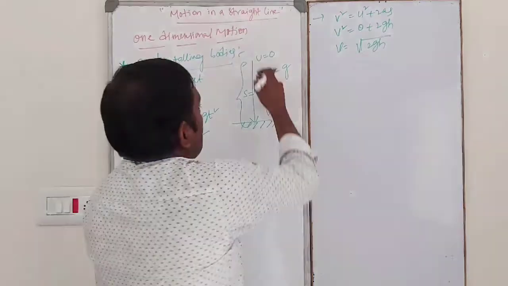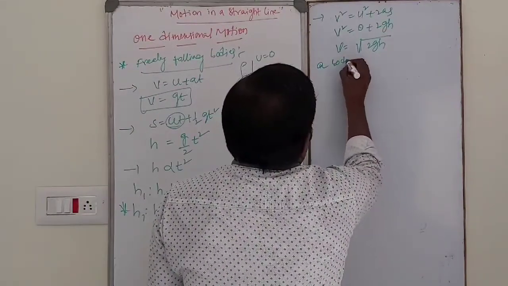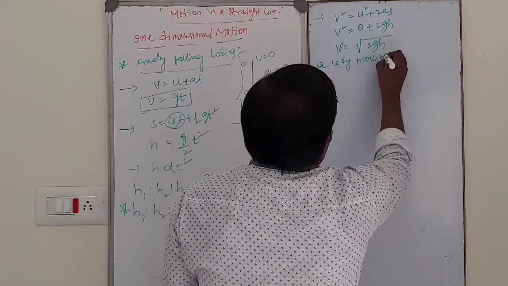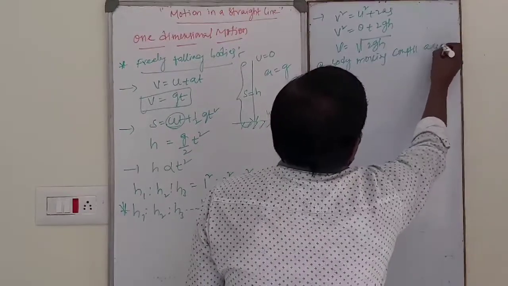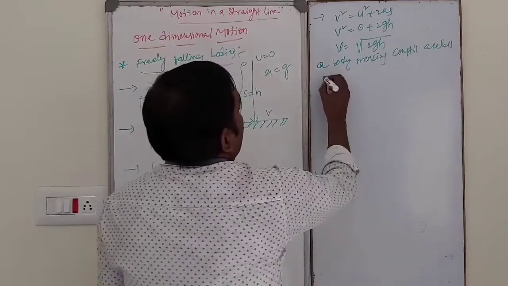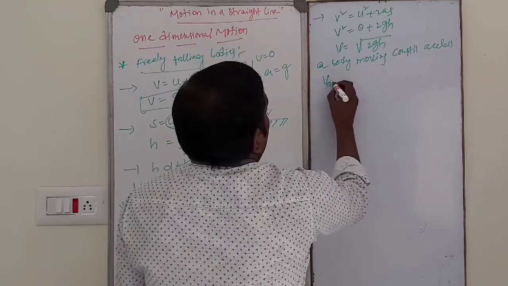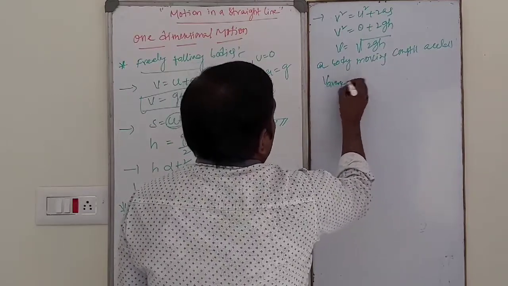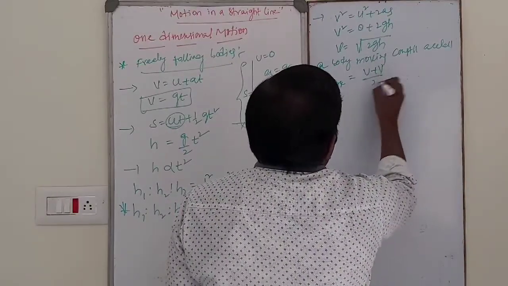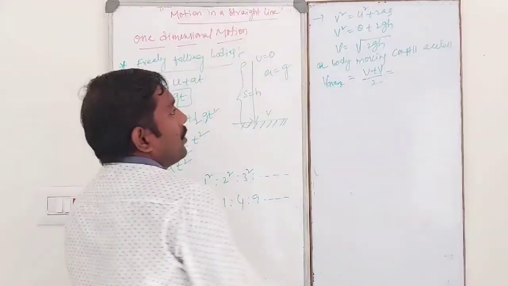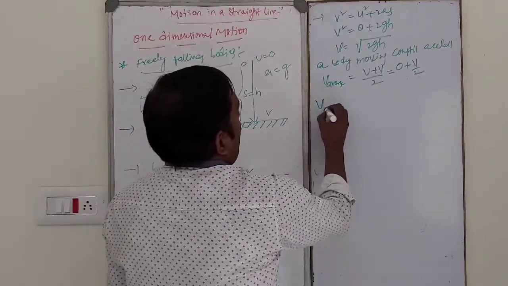Okay, students. For a body moving with constant acceleration, the average velocity of the body is given by initial velocity plus final velocity by 2, that is u plus v by 2. Initial velocity is 0, so it is v by 2.